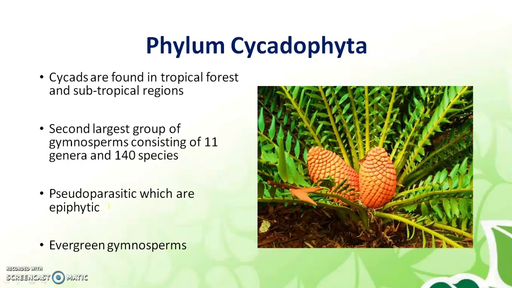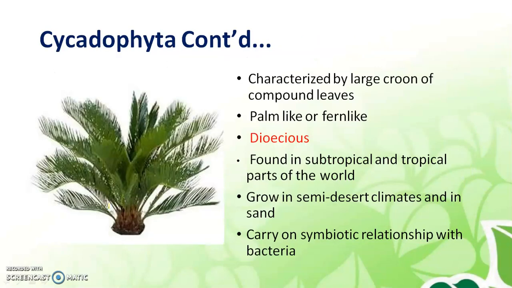These are evergreen gymnosperms. This is an example, characterized by a large crown of compound leaves. You can see these type of leaves are called compound leaves. Actually this is one leaf, and from this one leaf so many leaflets are coming out. Palm-like or fern-like, looks like a fern. Most of the Cycadophyta are evergreen, but some are deciduous. They are dioecious, which means the male plant is different and the female plant is different.